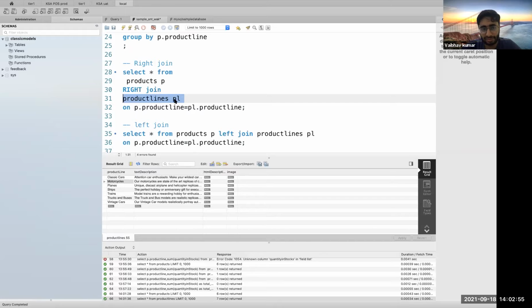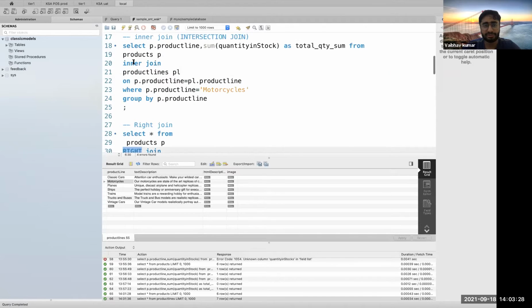We are calling it left and right, and there could be n number of joins present between different tables. But to make things easier, I'm just using a single join. So just for a moment, this is your left, and this is your right table, so that it would be easier for you to understand how a right join may look. Again, the syntax remains the same. The only thing that varies is this: I've used right here, and I've used inner here.